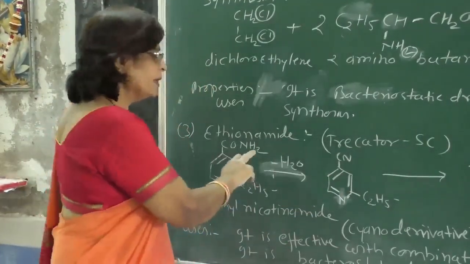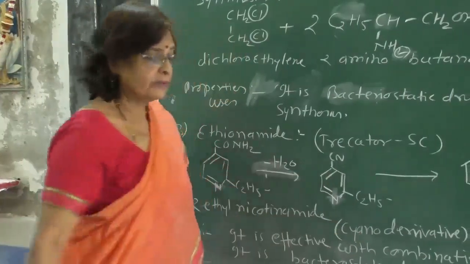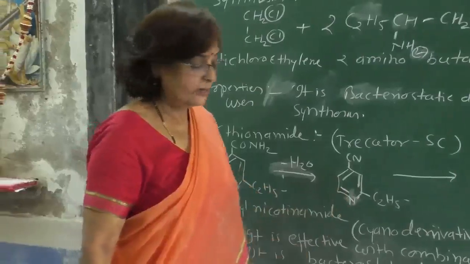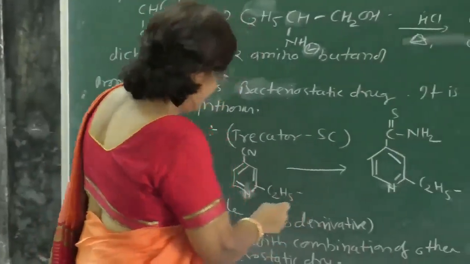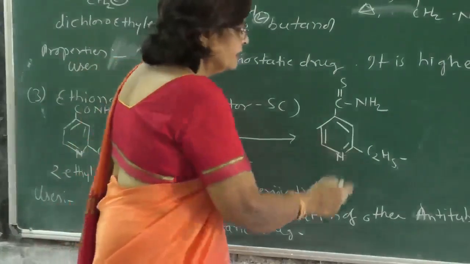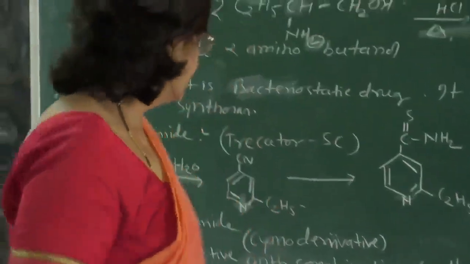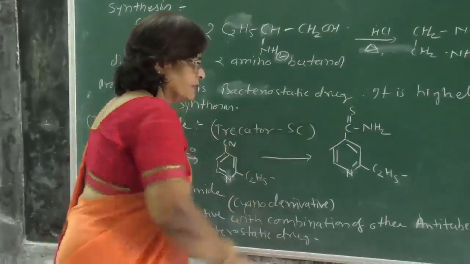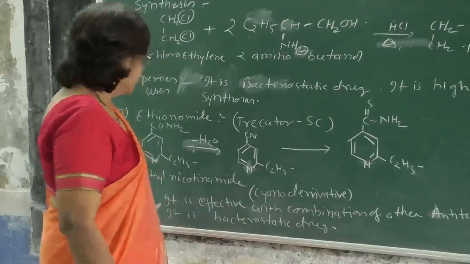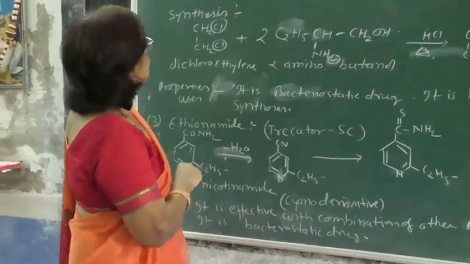You know already, amide gives a cyanide group. So we get a nitrile or cyanide derivative. So we are dehydrating the amide and getting the cyanide derivative. This is ethyl cyanide pyridine, and then it gives this compound. See where the oxygen atom was, the sulfur atom is introduced here. So this is the formation of ethionamide.